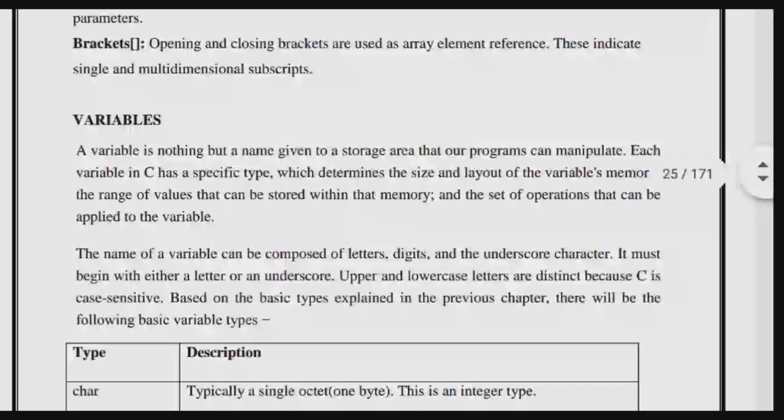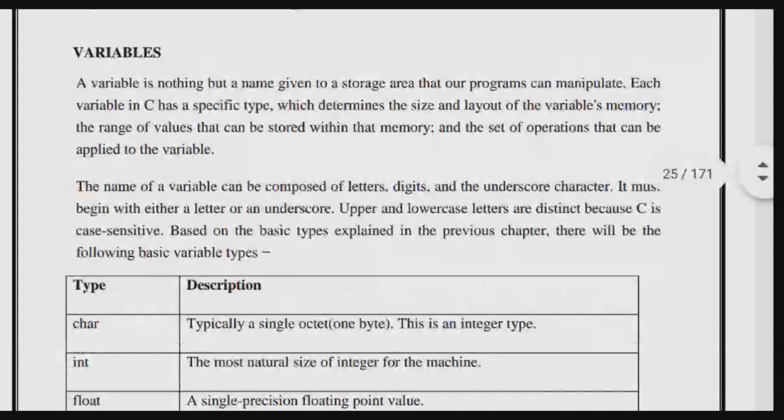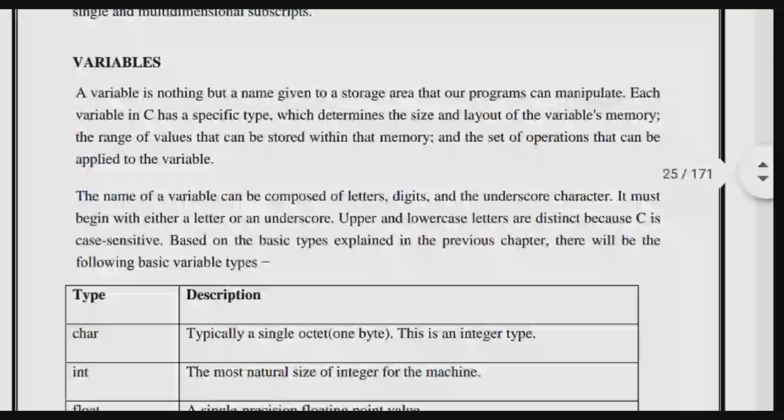Now variables. Already we discussed so many things. What are variables? A variable is nothing but a name given to a storage area that our programs can manipulate.